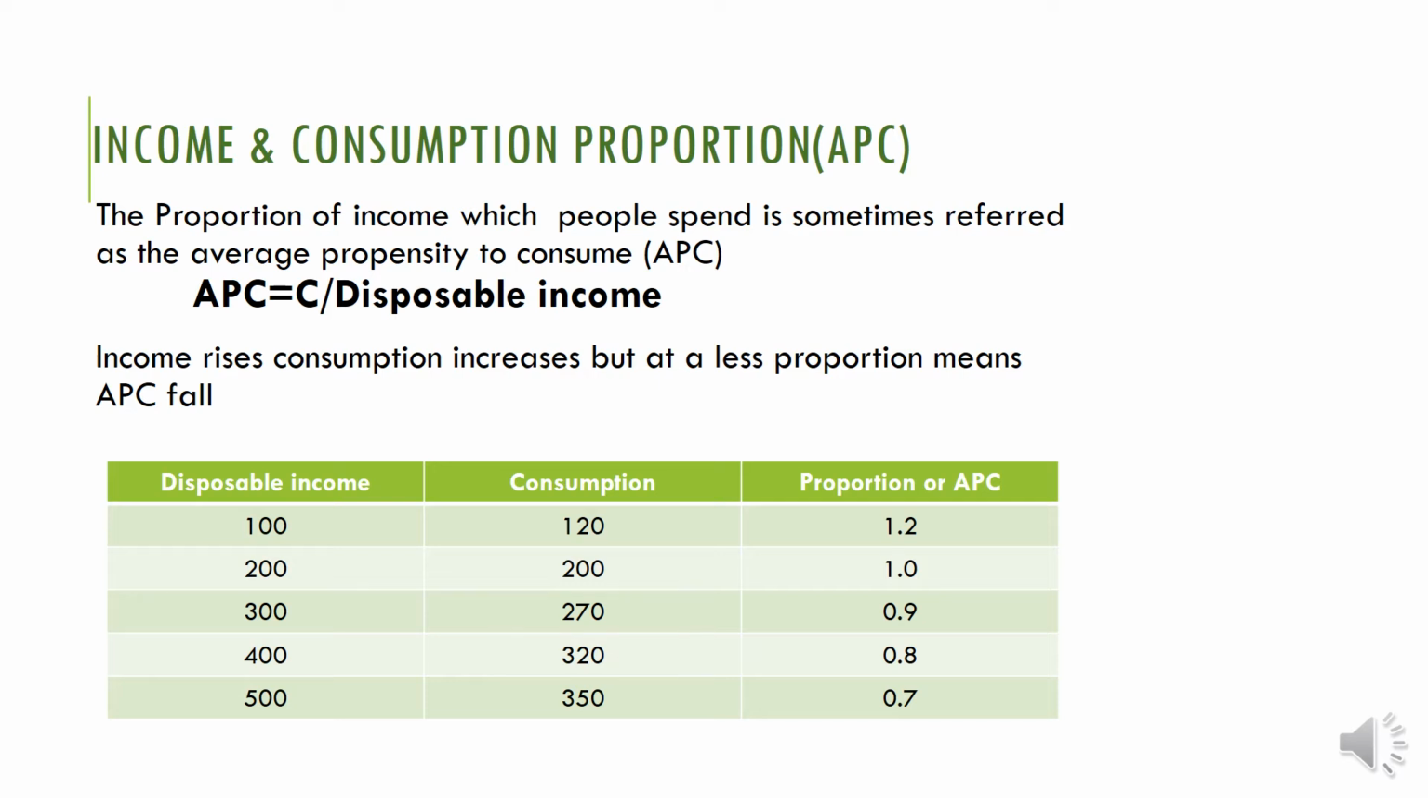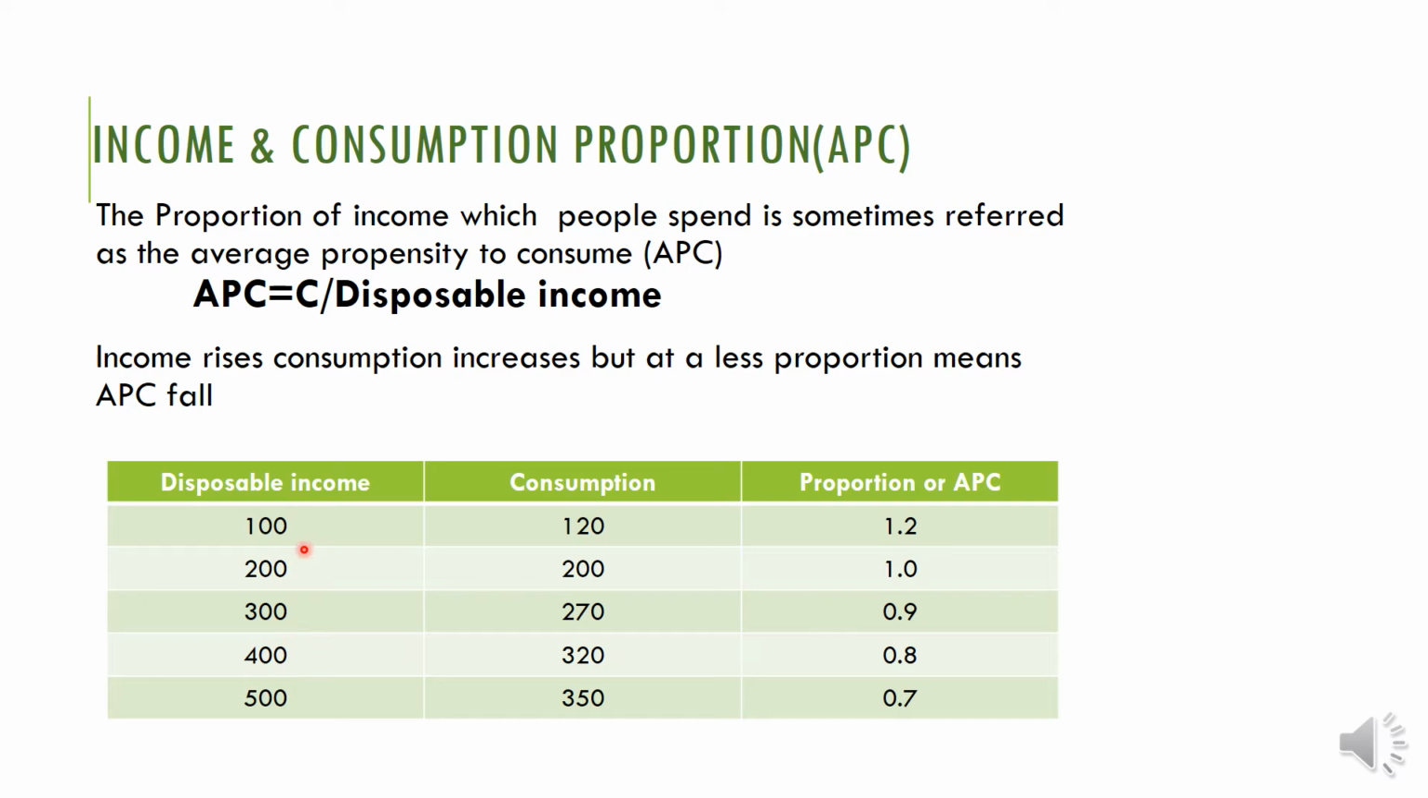For example, average propensity to consume is equal to consumption divided by disposable income. Very clear now. Consumption divided by disposable income is called what? Average propensity to consume. This is the most important part. You have to understand this formula, how to calculate average propensity to consume. Consumption divided by disposable income. What is disposable income? Disposable income means income minus taxes plus state benefits received. Clear? When income rises, consumption will increase, but at a smaller proportion, which means average propensity to consume will fall.